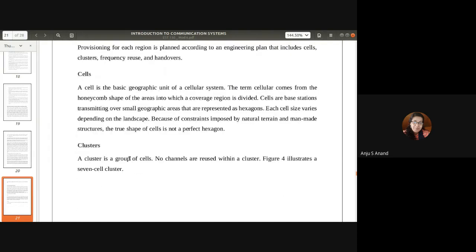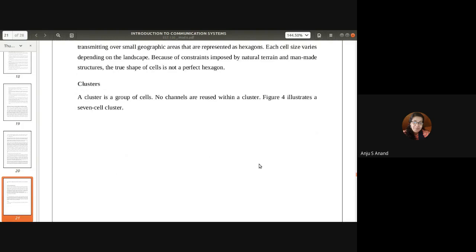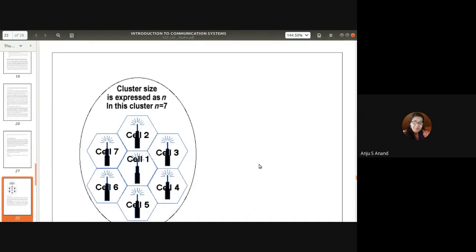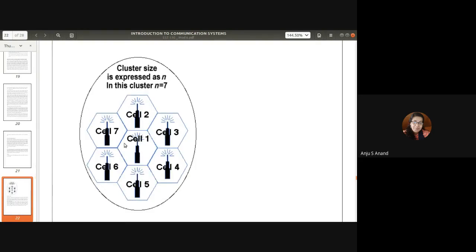Then what are clusters? Clusters are groups of cells having different frequency channels. So a cluster is a group of cells, and no channels are reused within a cluster. You can see the different diagrams. Here the cluster size is the number of cells creating a cluster.